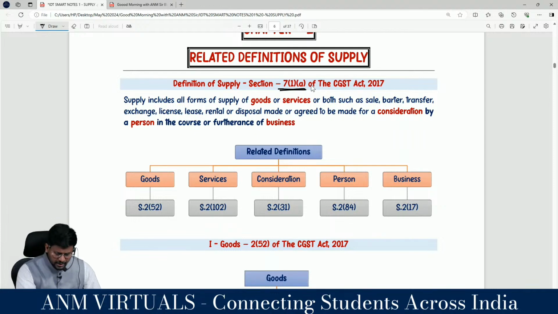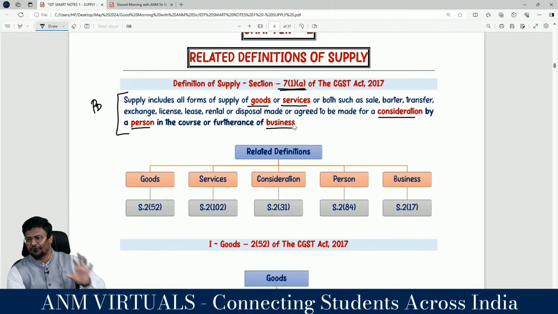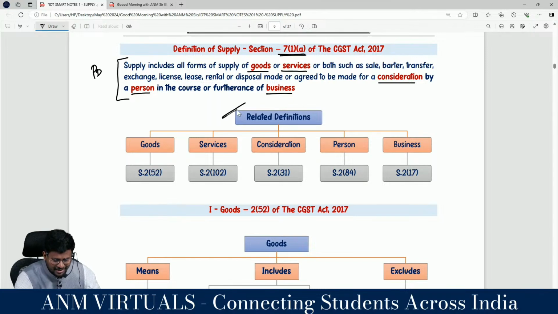Right? This we will call the parent definition. Sir, we have goods, services, consideration, person and business. There are 5 words. That is what we call the related definitions: goods, services, consideration, person, business.